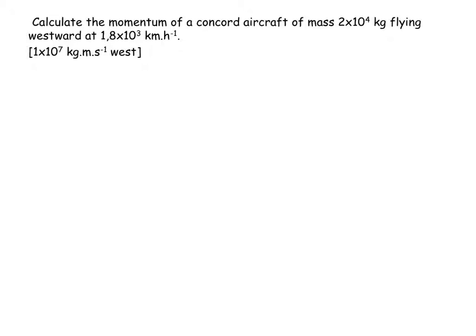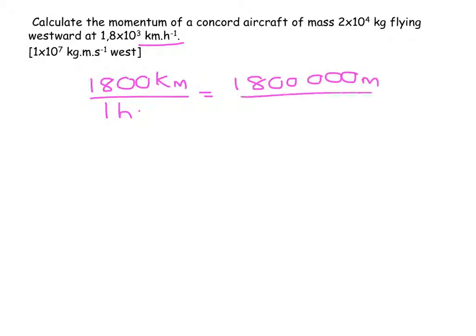Calculate the momentum of a Concorde aircraft of mass 2 times 10 to the 4 kilograms, flying westward at a speed of 1,800 kilometers per hour. Kilometers per hour is a problem. I need to change that. It's 1,800 kilometers divided by 1 hour, which is equal to 1,800,000 meters divided by 3,600 seconds. And I am going to land up with the conveniently round number of 500 meters per second.